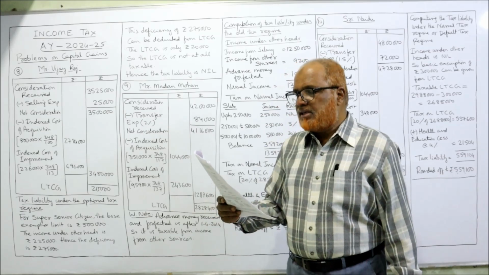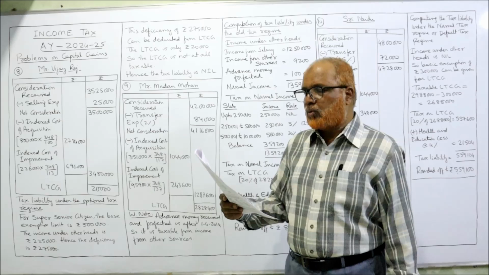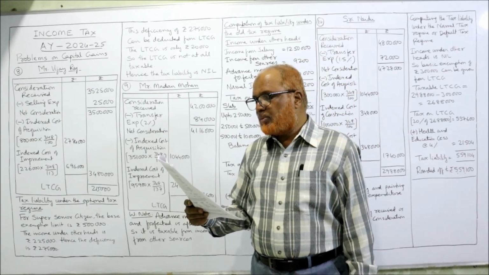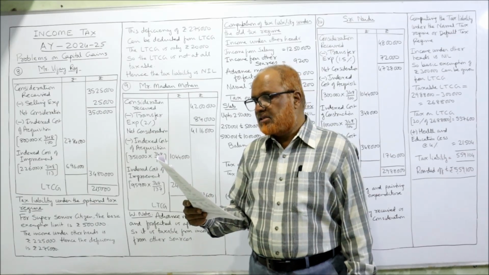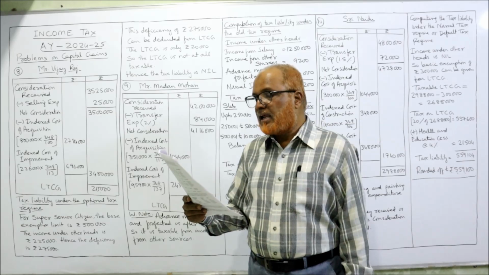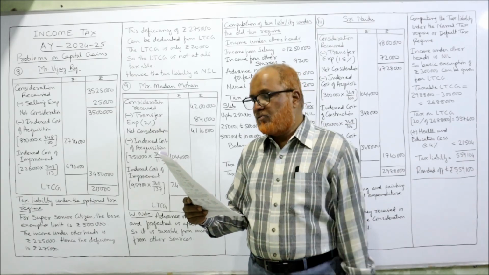Mr. Madan Mohan is an employee of a limited company and gets an annual salary of 12,50,000 as salary income. He owns a house in Jamshedpur which is used for residence. The house was purchased in February 2006 for 3,51,000. That means after 1/4/2001.